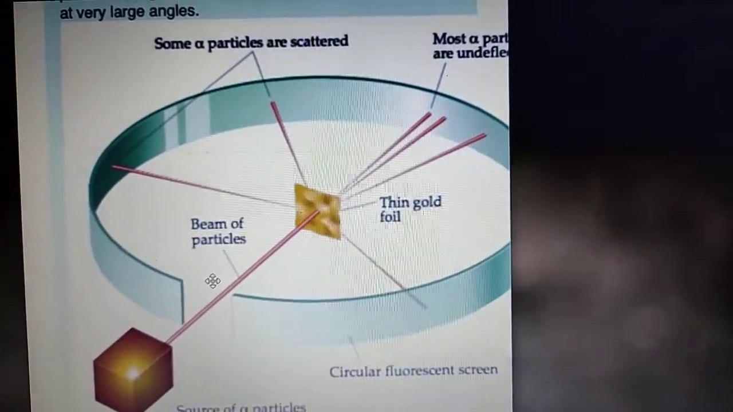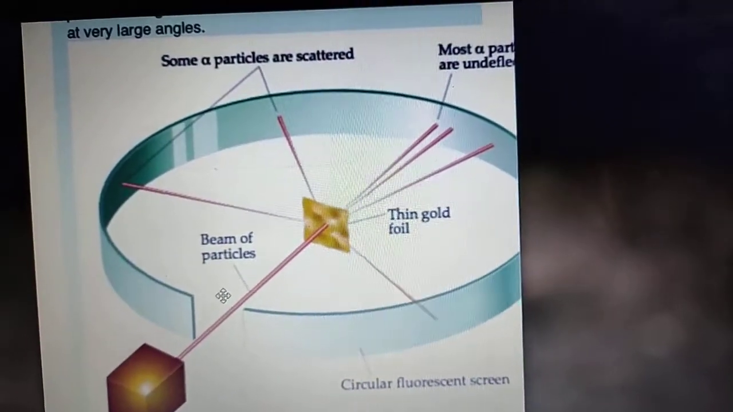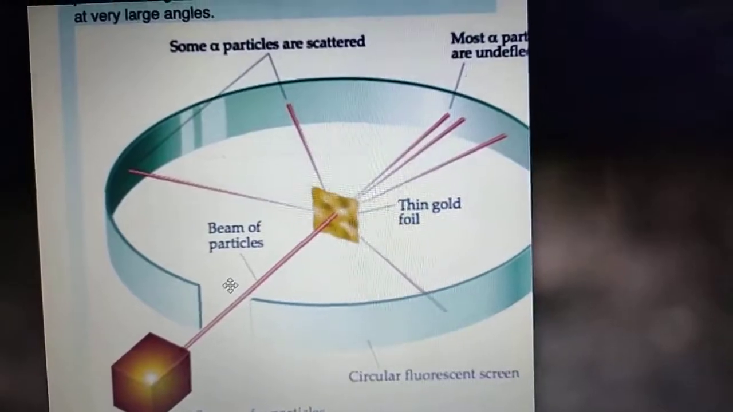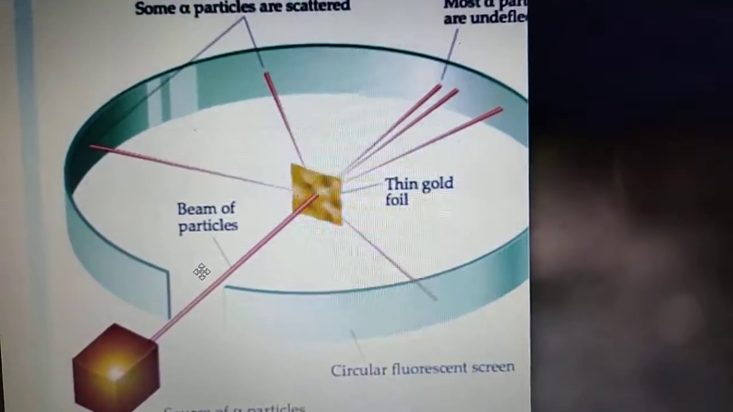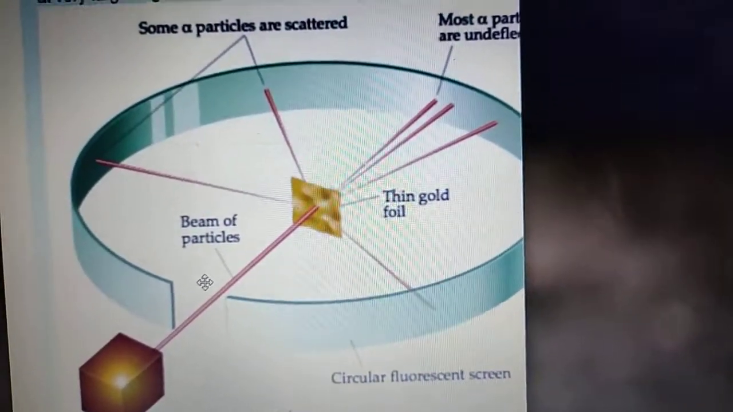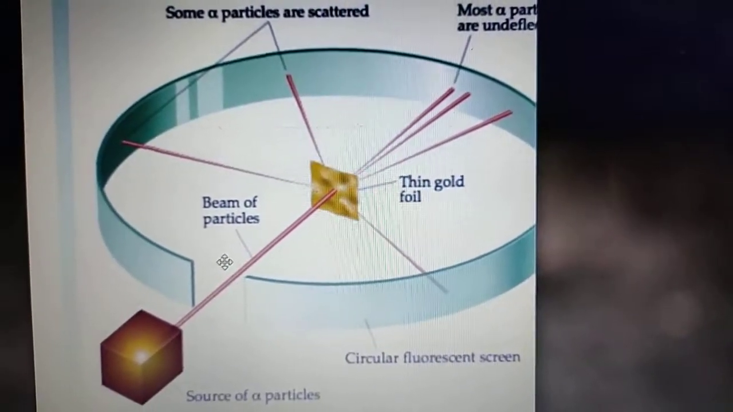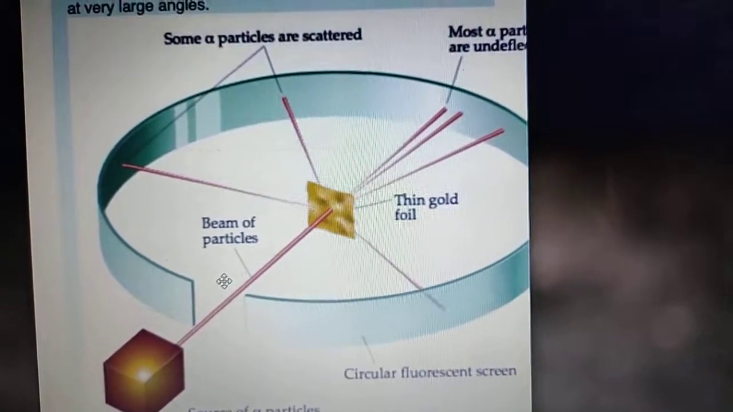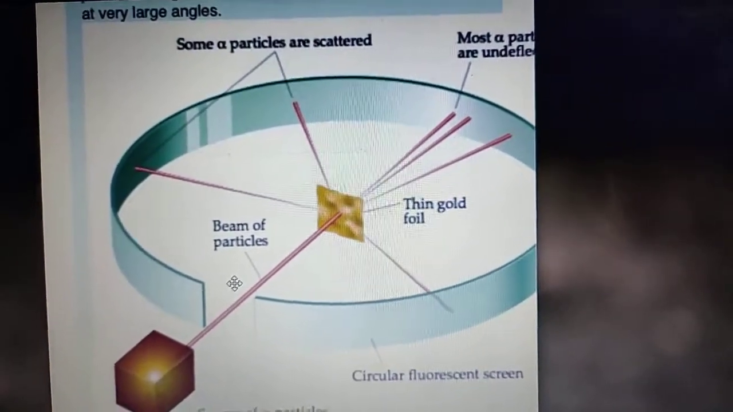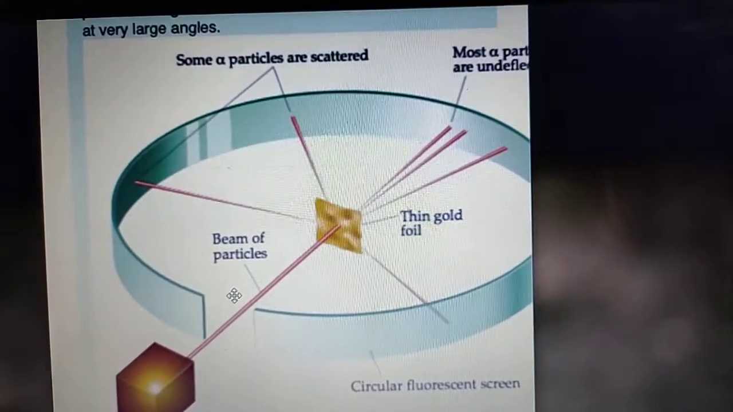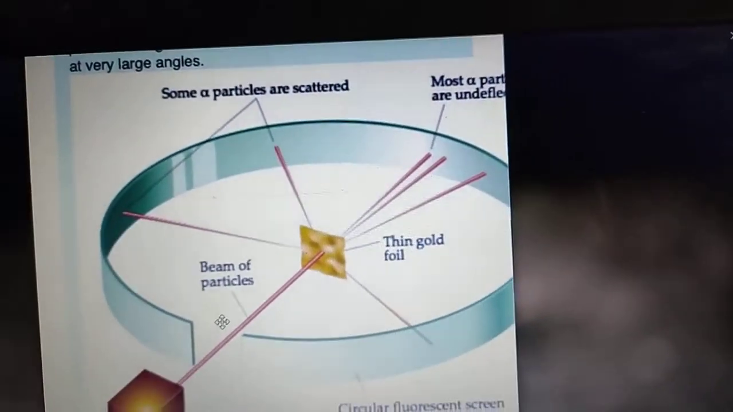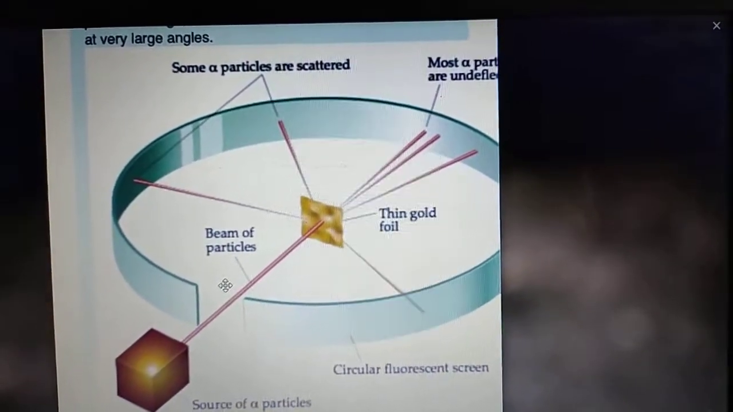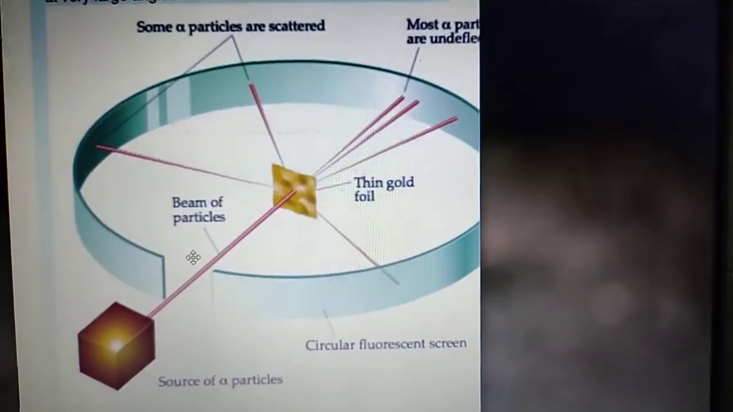What he did, he bombarded a thin sheet of gold foil, as you can see here, with alpha particles in an evacuated chamber. A simplified picture of the alpha particles has been given in your book. Now, as you can see here in the figure, this is the total setup of his experiment.